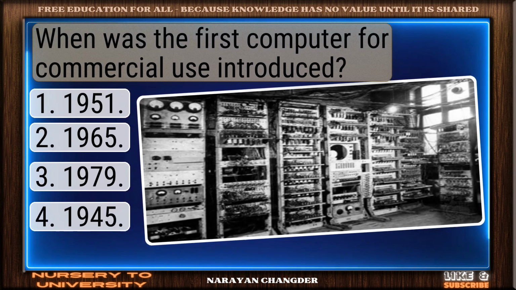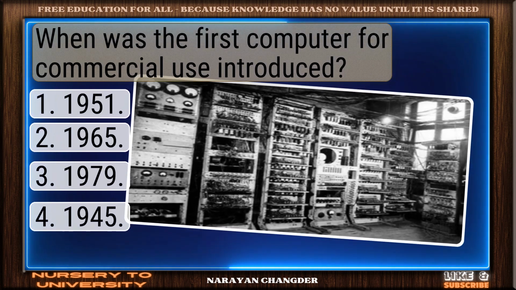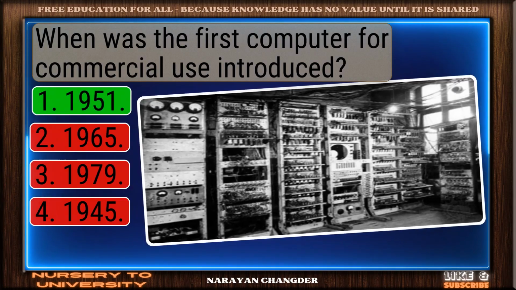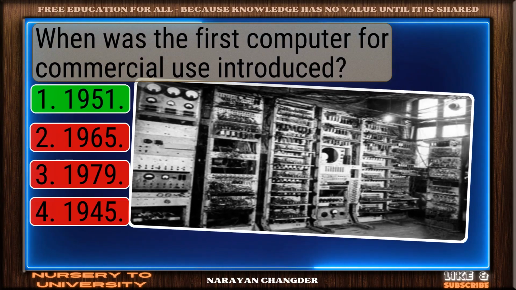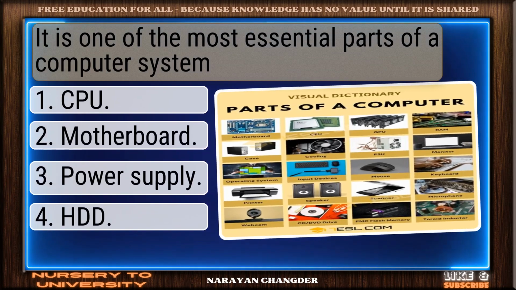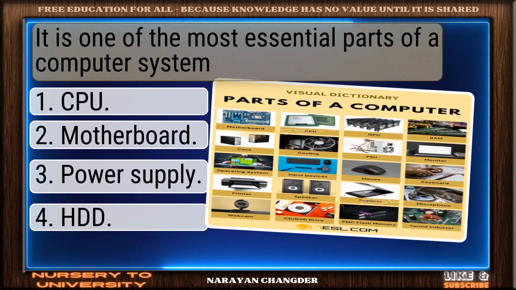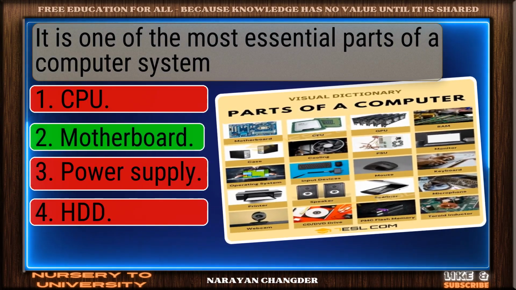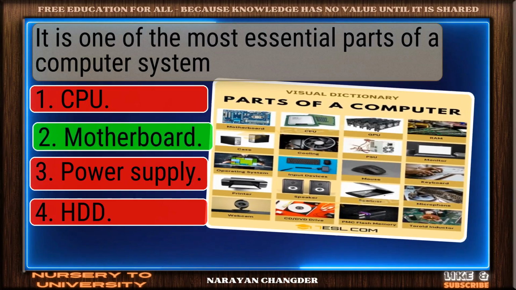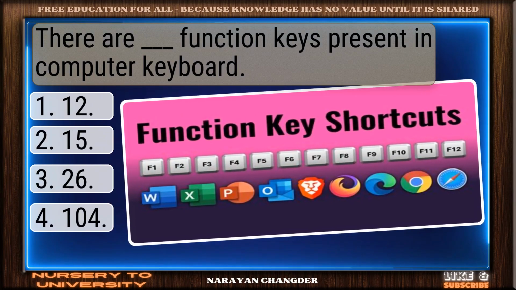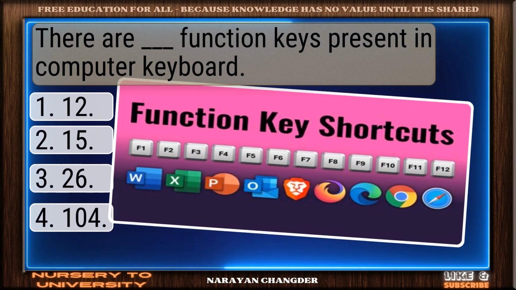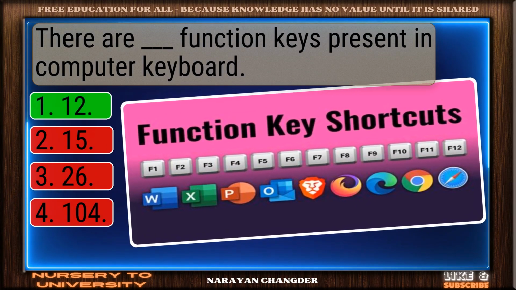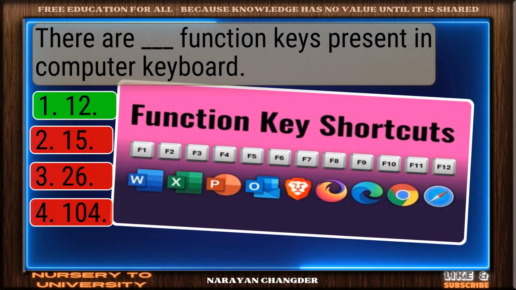When was the first computer for commercial use introduced? Correct response, 1951. It is one of the most essential parts of a computer system. Well picked. Motherboard is correct. There are dash function keys present in a computer keyboard. Valid point. 12 is true.